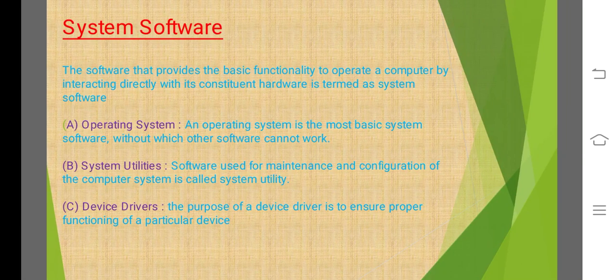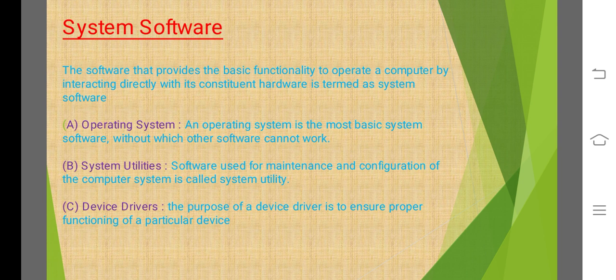Now system software, by the name we can understand, is used for the system purpose. The software that provides the basic functionalities to operate the computer by interacting directly with its constituent hardware is termed system software.